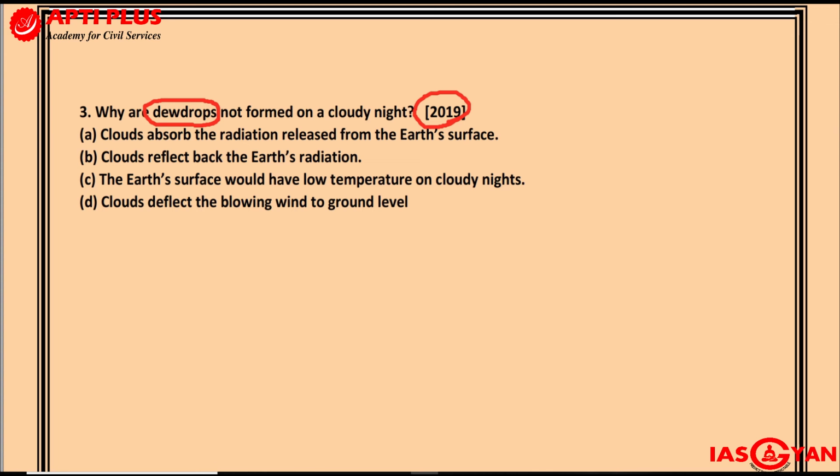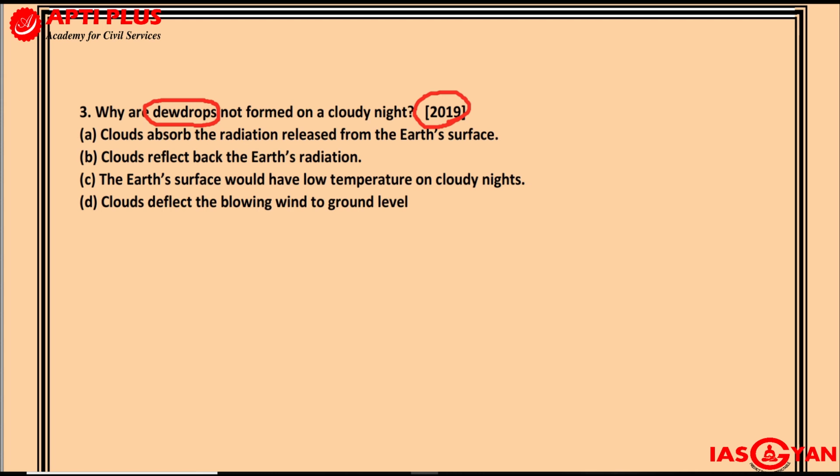Now the question is asking, why are dewdrops not formed on a cloudy night? This is something we do get to see, and it is asking you the reason for that. A. Clouds absorb the radiation which is released from the Earth's surface. B. Clouds reflect back the Earth's radiation. C. The Earth's surface would have low temperature on a cloudy night. And D. Clouds deflect the blowing wind to ground level. So these are the options given to you, and you have to choose the correct option.